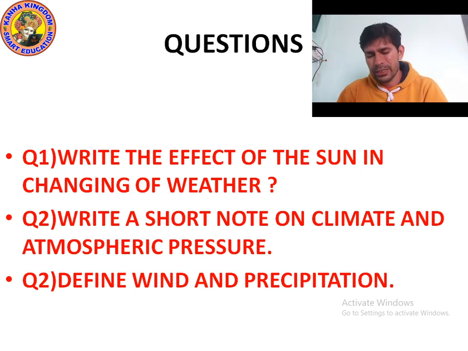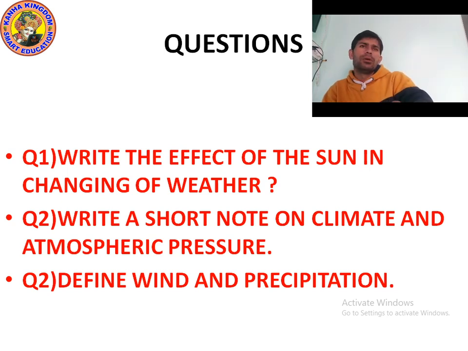The climatic condition of Rajasthan is hot and dry. Why? Because if the temperature at a place is hot for most of the days, and there is less rainfall, then we can say that the climate at that place is hot and dry. And in the south, the climatic condition is hot and wet. Why? Because if the temperature of a place is hot for most of the days and there is more rainfall, then we say that the climatic condition of that place is hot and wet, just like Kerala. So I hope that you understood about climatic condition.